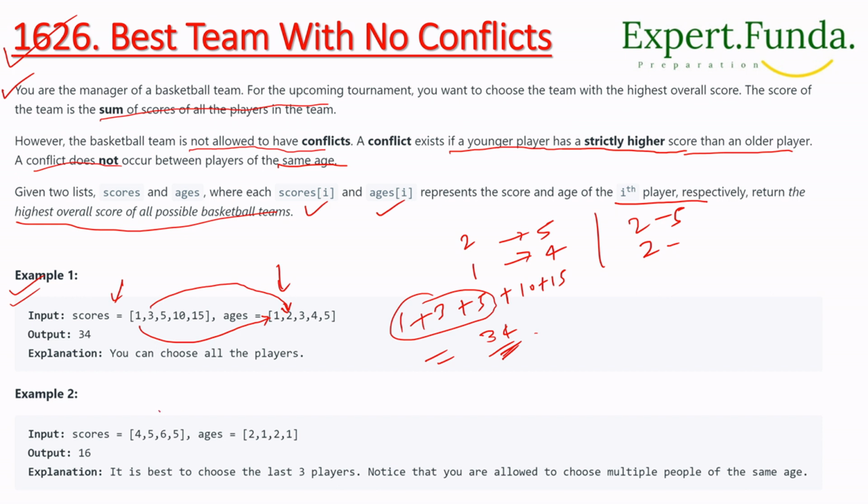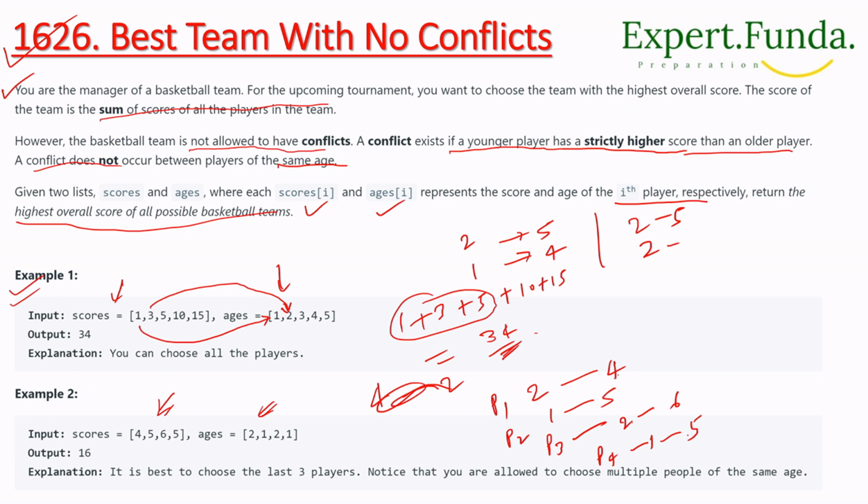Now similarly, for example 2, we are given age and score. Age 2 has score 4, so player 1 has age 2 and score 4. Player 2 has age 1 and score 5. Player 3 has age 2 and score 6. Player 4 has age 1 and score 5.